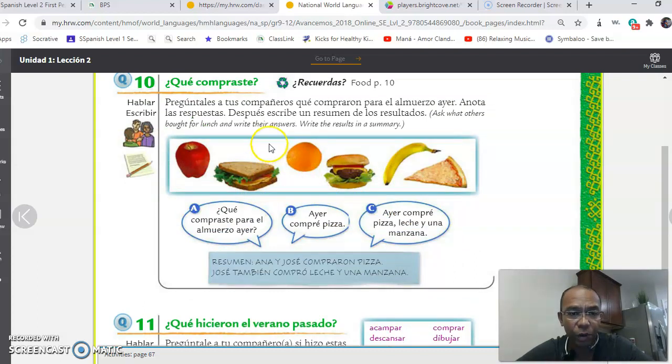Okay, now we go to activity 10. Here, again, past tense. What you're going to do here, you ask what others bought for lunch. Remember, it was in past tense, so the verb is comprar for lunch, and write the results in a summary. So here we go. Look, this is an idea how to do it. ¿Qué compraste para el almuerzo ayer? Ayer compré pizza. Ayer compré pizza, leche y una manzana. Okay, so that's what you could do. Some of the things that you did. So you click here and you say what are the things that you bought.